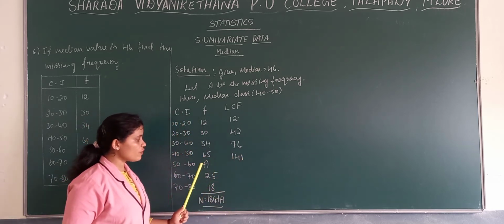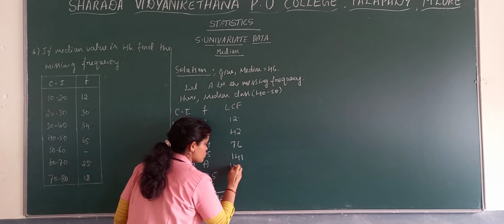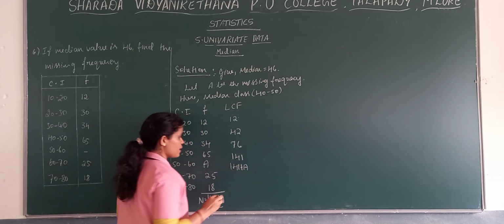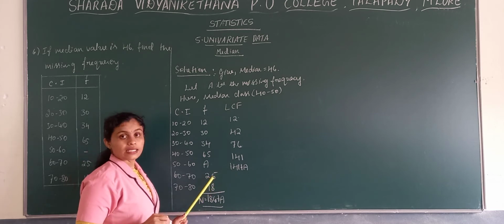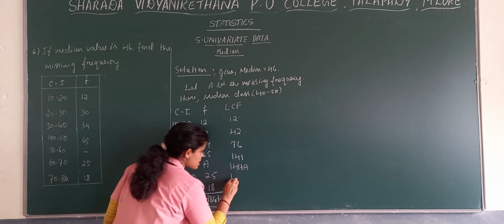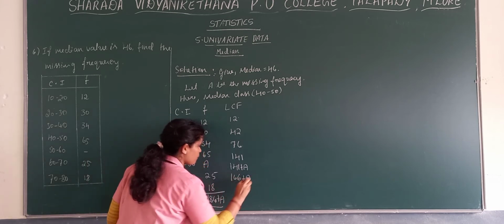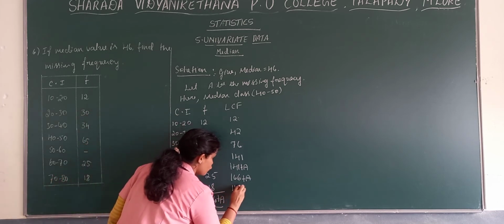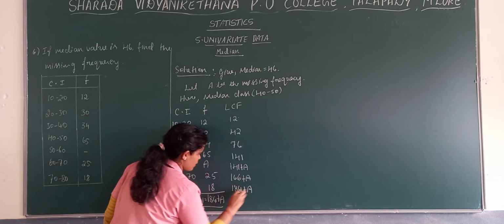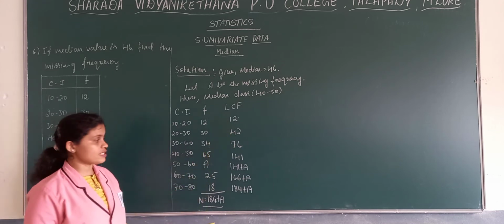Next one, 141 plus A, right, as it is, 141 plus A. Next one, 141 plus A plus 25, so there we get 166 plus A. 166 plus 18, that is 184 plus A. This is our LCM.